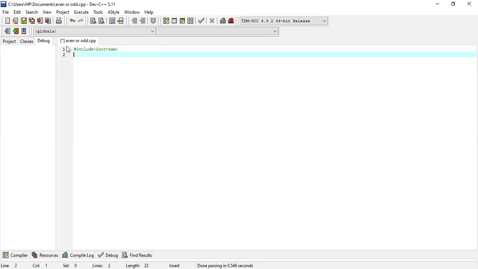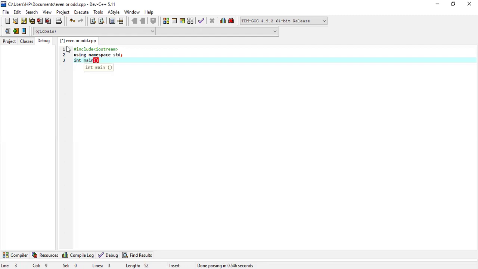This includes the input and output header files. using namespace std. Now we are going to write the main function to return the integer value.